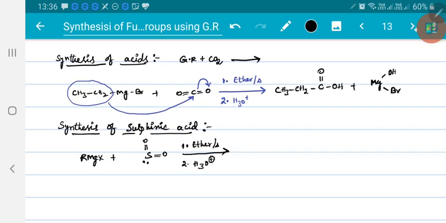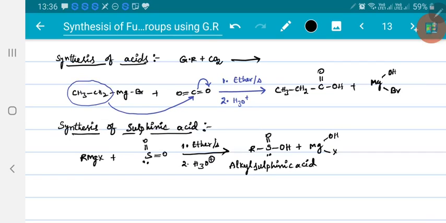When R minus attacks here, this converts into O minus. So R S double bond O, lone pair converts into O minus, thus on hydrolysis converts into OH, and the remaining is MgOHX. This is nothing but alkyl sulfonic acid.